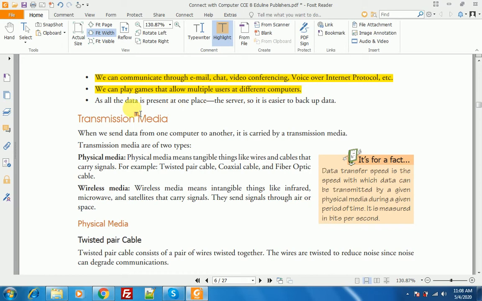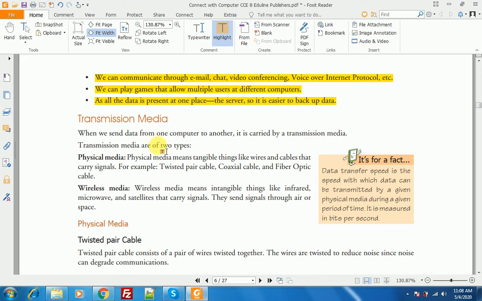Suppose that you take the example of the internet. The internet is also a network of networks. When you play a game with your friends, how is it possible? It is possible because of networking. As all the data is present in one place, the server, it is easier to back up data. You can easily back up your data because all your data is present on the server, a single computer that has the capacity to store a large amount of data.